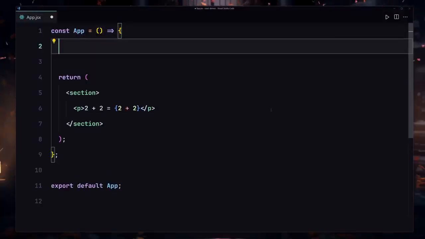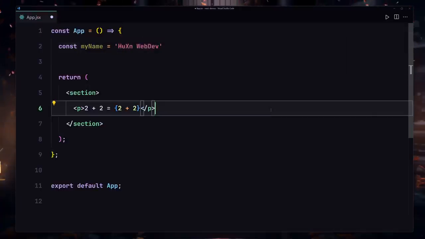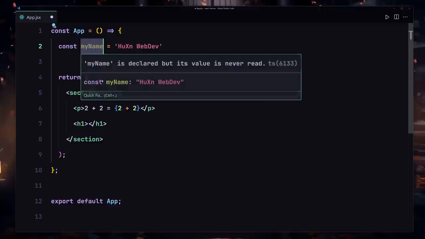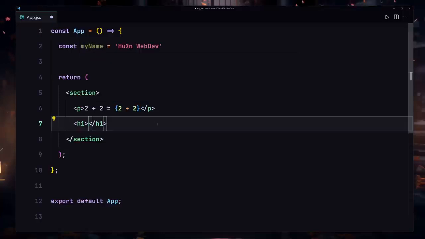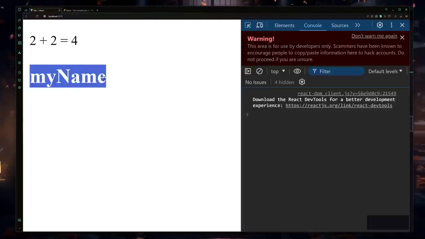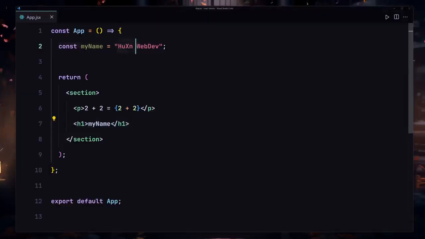Next, I'll create a variable with the name myName, and I'm going to store my name inside there, like Hussein Web Dev. And now underneath this paragraph, I'm going to create my h1 right here. Now let's suppose I want to dynamically render my variable inside this h1. How can I go about doing that? Well, if I just write myName and save my file, I'm getting myName right here, but I want to get the value Hussein Web Dev.